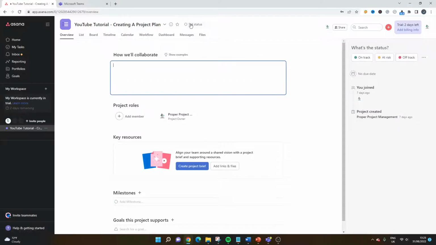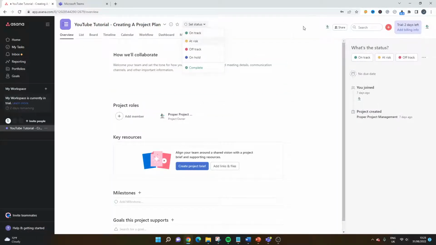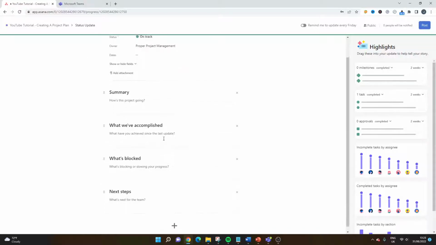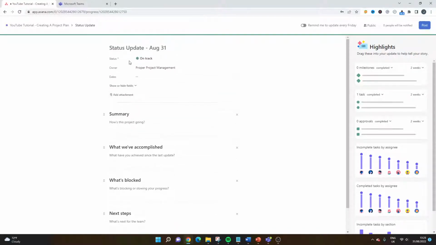And you could obviously do other things like set the project status up here. You can provide a status update. So I think if we were to go on track, it's going to do that. Yeah, we would create our status updates here. We can give a summary, what we've accomplished, what's blocked, next step. So it's a very good solution.